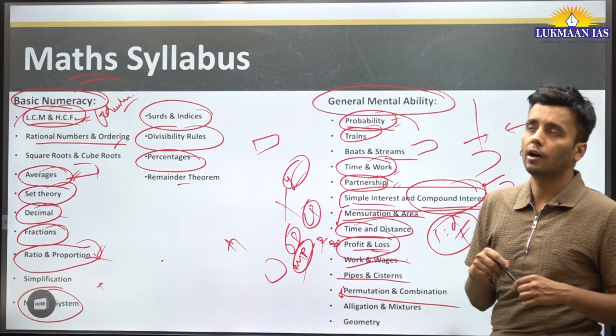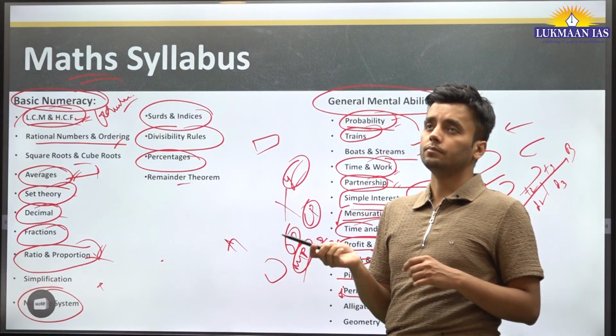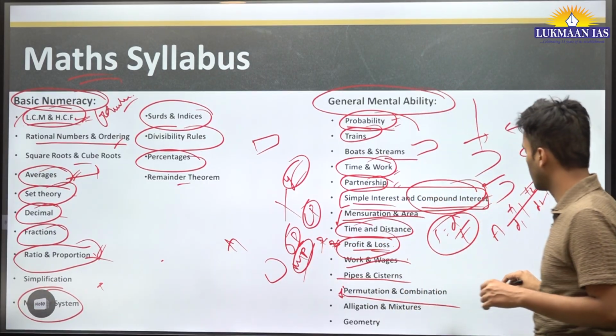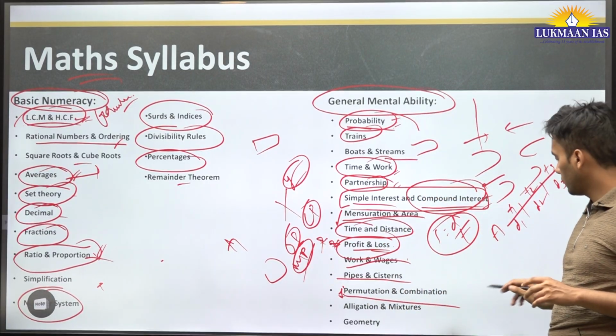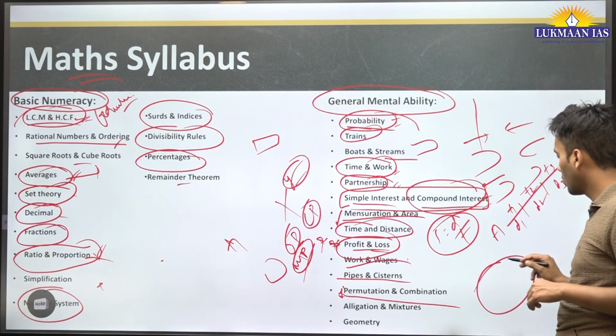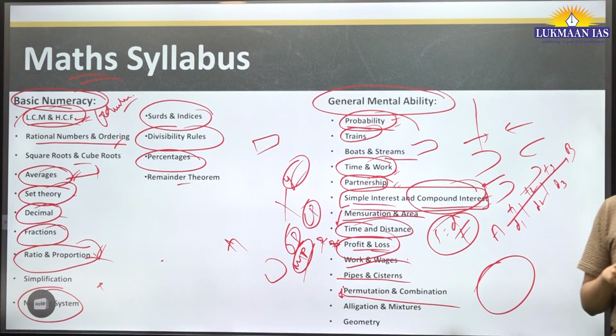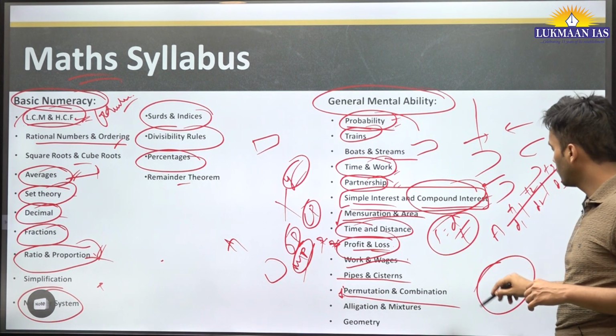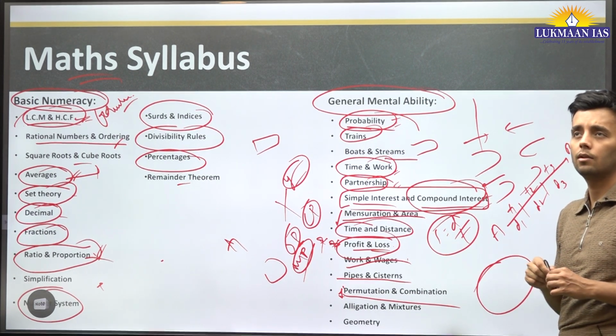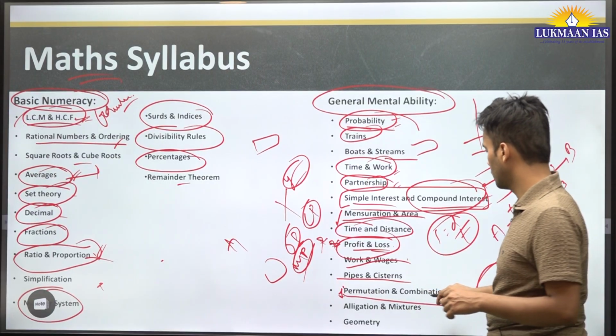Permutation and combination will be asked on how to arrange things. For example, there is a circular table, and you will be asked in how many ways 7 people can be arranged around this table. Such kinds of questions can be asked.